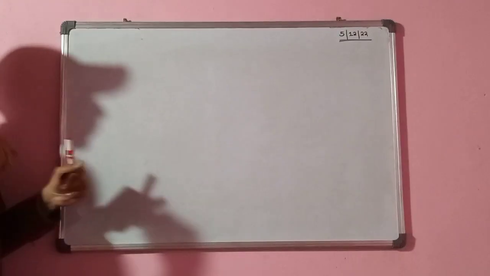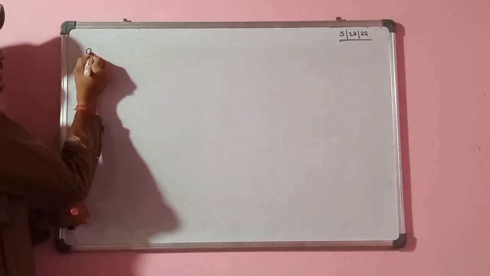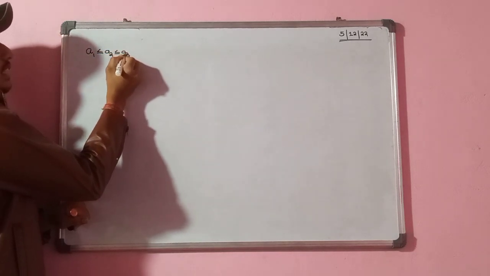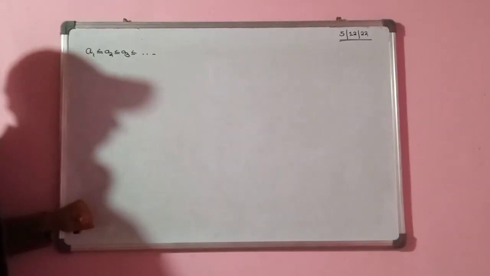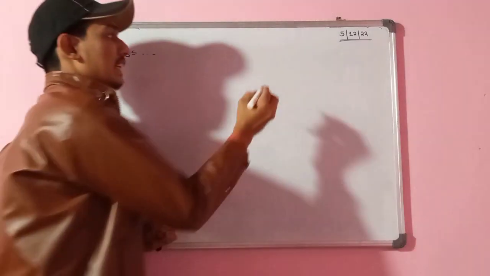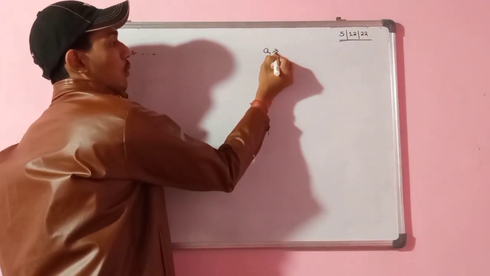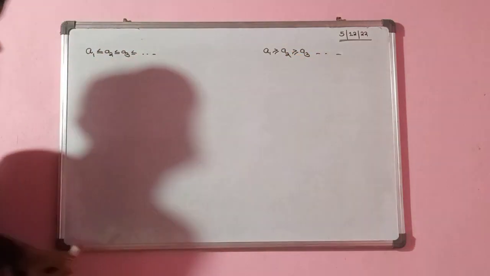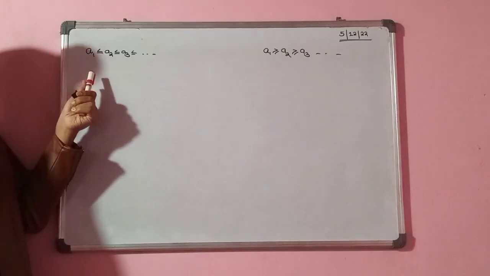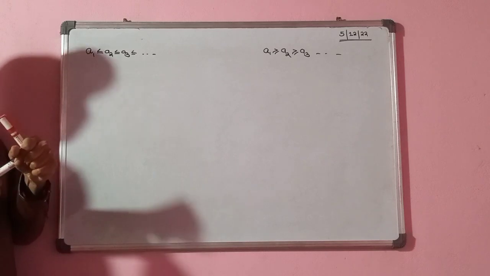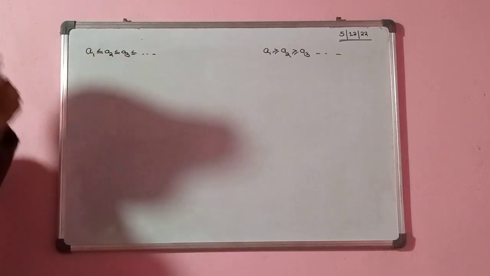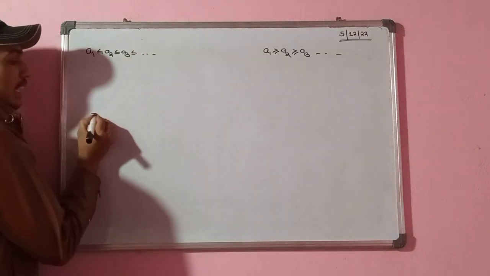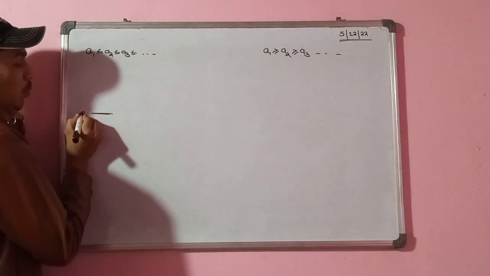If my sequence is monotonically increasing, that means a1 is less than or equal to a2, less than or equal to a3, like this. If it is monotonically decreasing, that means a1 is greater than or equal to a2, greater than or equal to a3, like this. Instead of writing in this form, you will be happier if I show it in the form of a diagram. Suppose this is my a1.